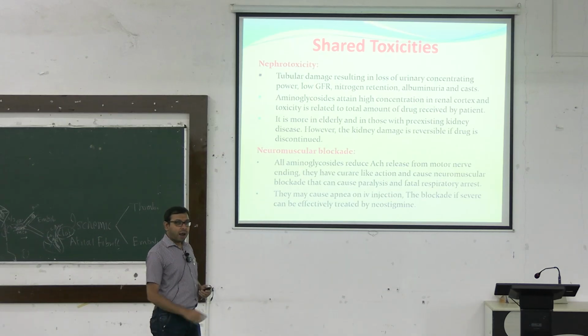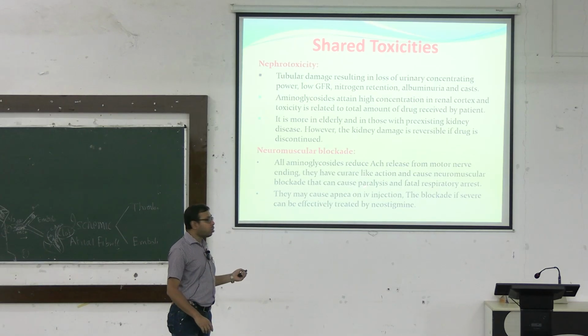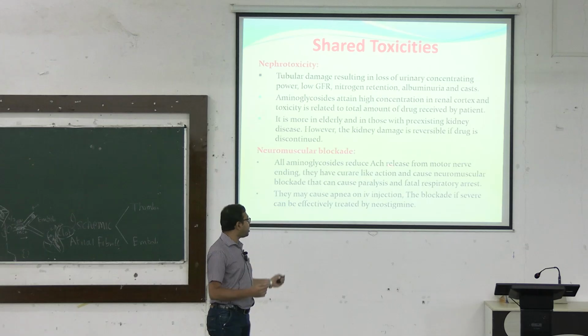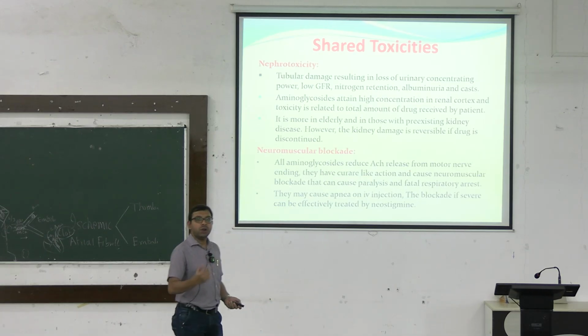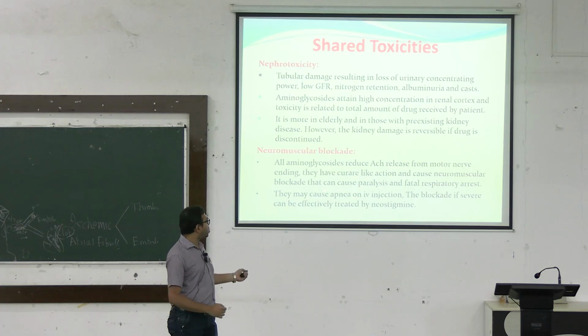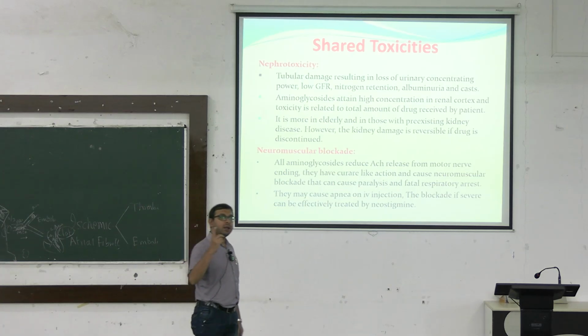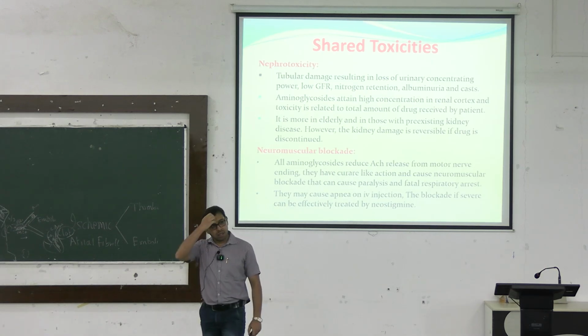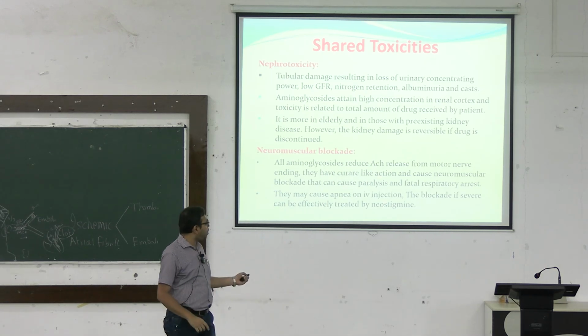Neuromuscular blockade is the third adverse effect. All aminoglycosides basically reduce the acetylcholine release from the motor nerve ending. You know, acetylcholine is the main neurotransmitter in the motor nerve endings. So they reduce the release of this neurotransmitter. Ultimately they have some curare-like action. We have read in the skeletal muscle relaxation chapter about the curare-like actions. So ultimately they show a similar type of action.